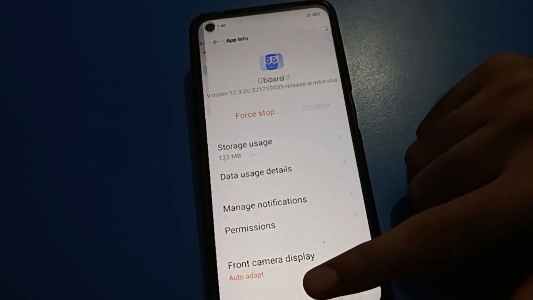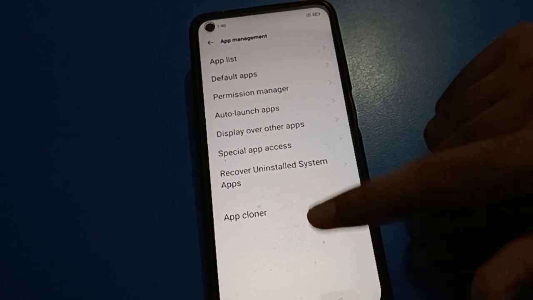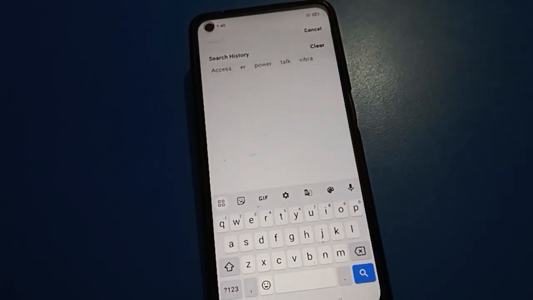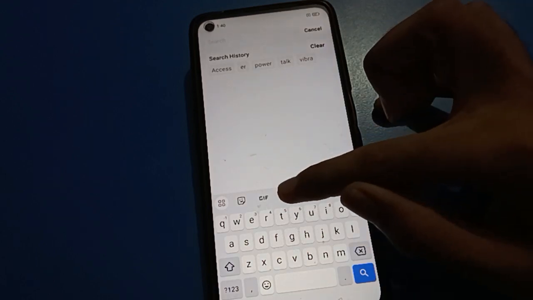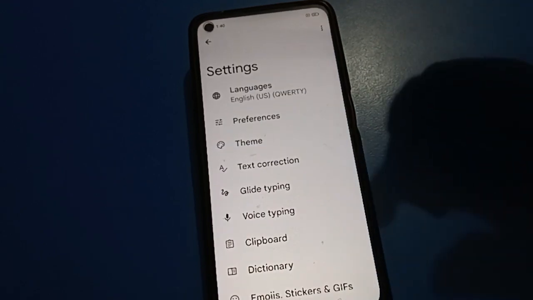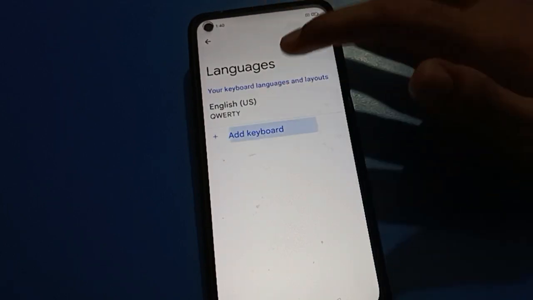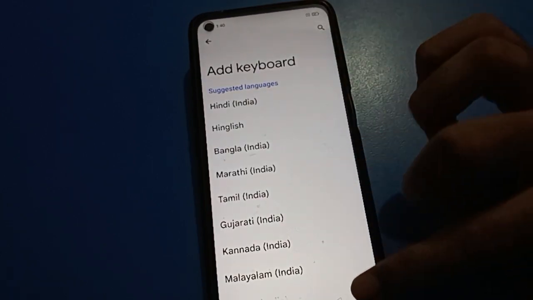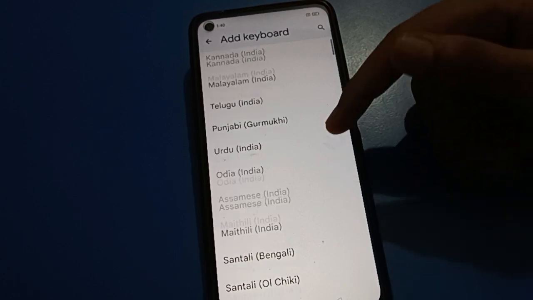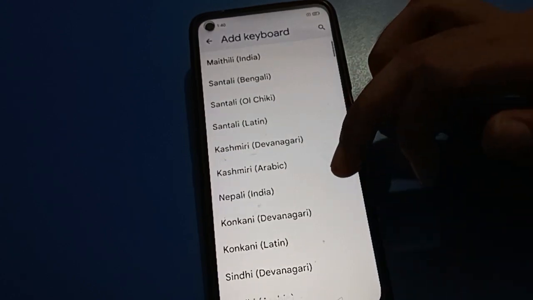But friends, your photo will be removed from your keyboard. Again you will have to add a photo to your keyboard. Friends, you can check, the keyboard photo will change, the keyboard photo will be removed. And friends, if you click here on keyboard settings, you can use your keyboard settings. Click here on language, if you want to use a keyboard language, you can add whichever language you want to use. You can add your keyboard language and you can use it.